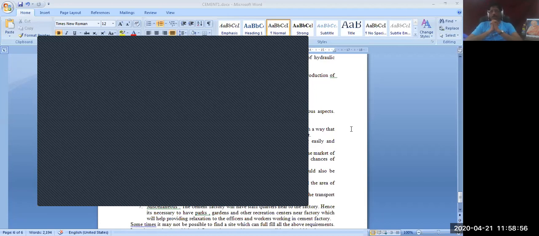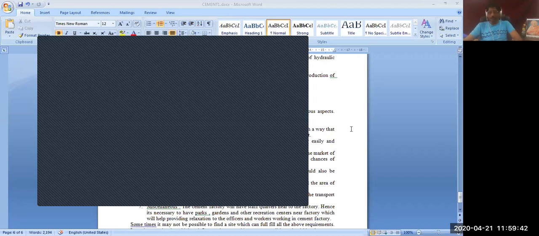Right now, what are the things that happen during the process of hydration? Hydration is the chemical process due to which this setting happens. During hydration, several complex chemical compounds like C3S, C2S, tricalcium silicate, tricalcium aluminate, tetracalcium aluminoferrite, all these four compounds, which are known as Bogue compounds, are released. Because of the release of these Bogue compounds, the cement paste gains strength.